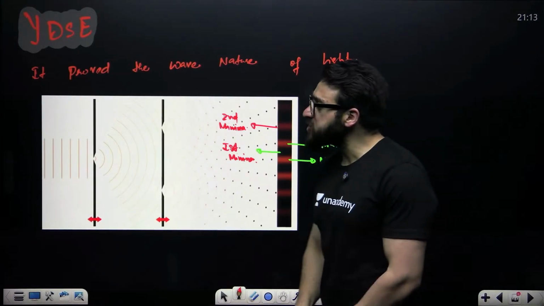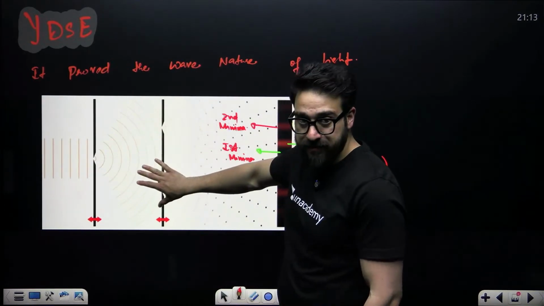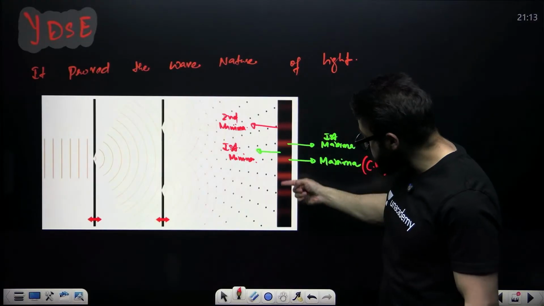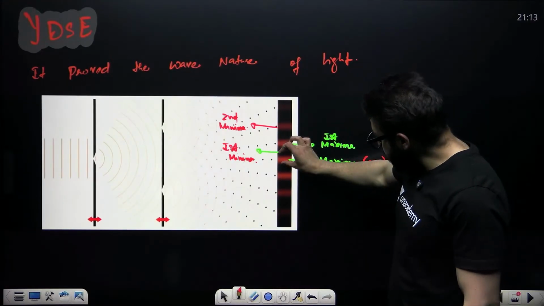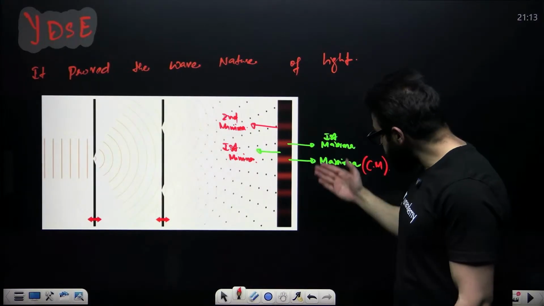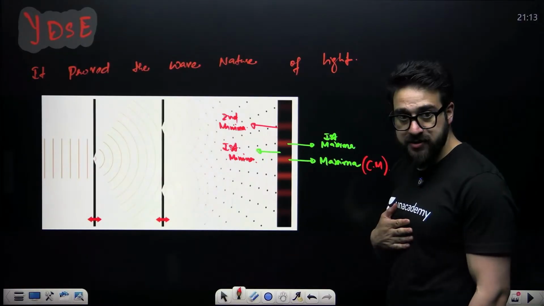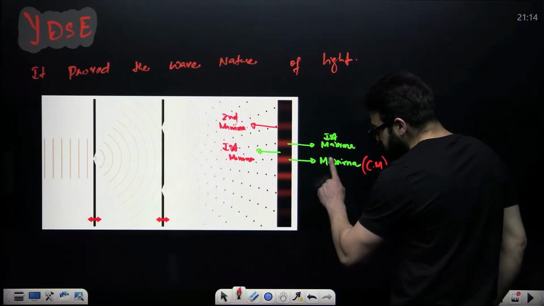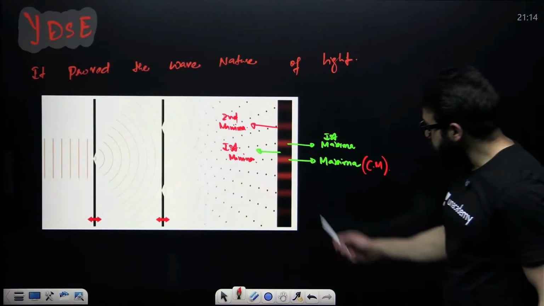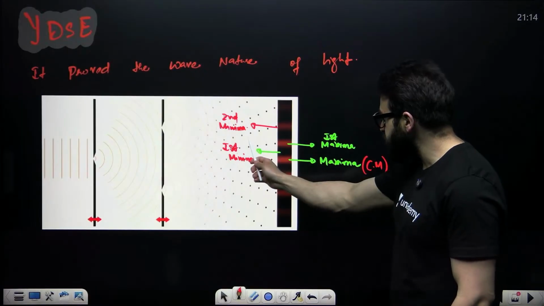So Young's double slit experiment says that when light passes through the two narrow slits, then it falls on the screen. A bright dark pattern is made on the screen: bright fringe, dark fringe, bright fringe, dark fringe. These bright fringes are called maximas, dark fringes are called minimas. This central maxima is what we call the central bright, and this is the first minima. This is second minima.